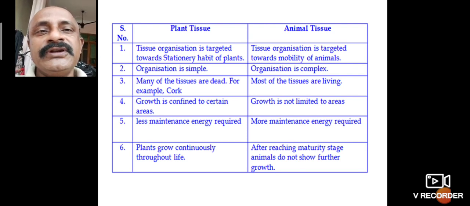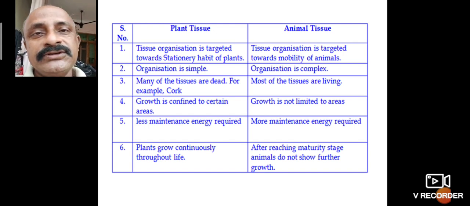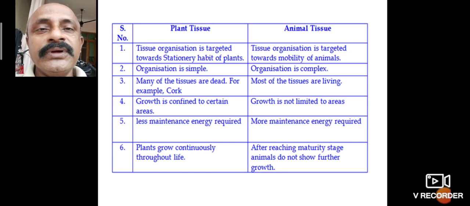First you study plant tissue and animal tissue. What is the difference? In plants, the tissue organization is targeted towards the stationary habit of plants. In animals, tissue organization is targeted towards mobility. Mobile means it can move, and the movement needs special structures. Second, in plants the formation is simple, but in animals the organization is complex.